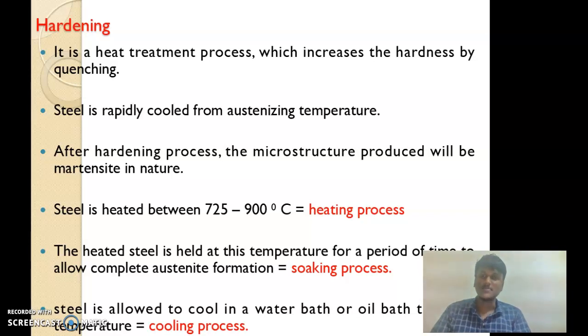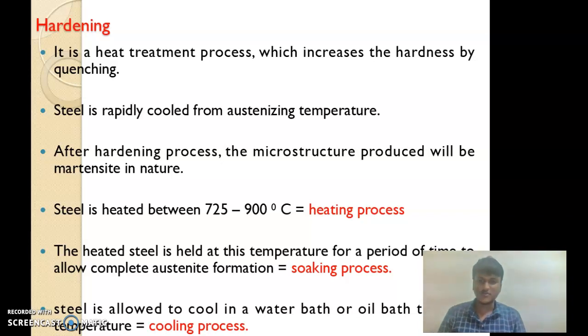First of all, hardness is the mechanical property of a material in which it resists the indentations of other abrasive materials. And this property, hardness, can be increased by the process called hardening, in which the material is heated to austenitic temperature and quenched in an oil bath or water with some other solutions. After the hardening process, the microstructure produced will be martensite in nature.